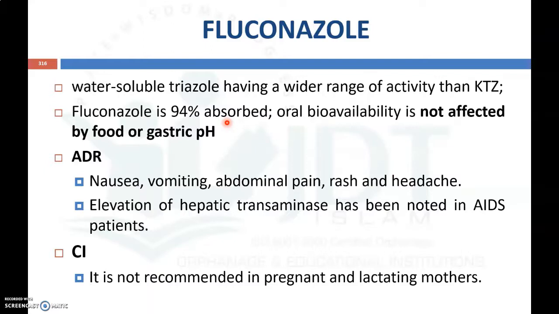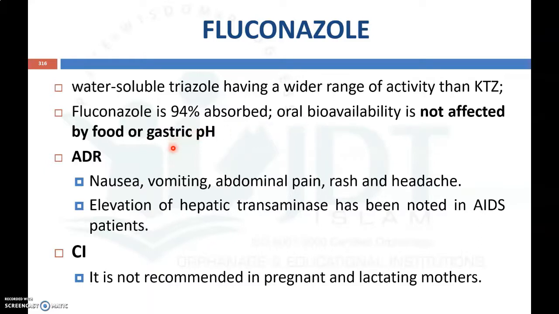The main advantage of fluconazole over ketoconazole is that fluconazole is 94% absorbed orally, and its bioavailability is not affected by food or by gastric pH. That is the advantage of fluconazole when compared with other imidazole antifungal agents like ketoconazole.